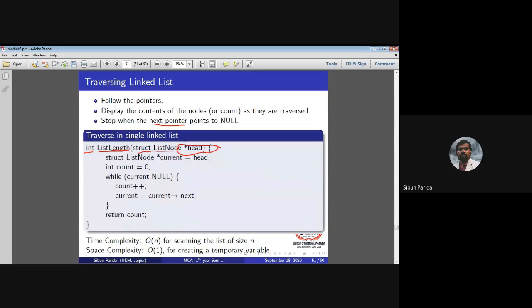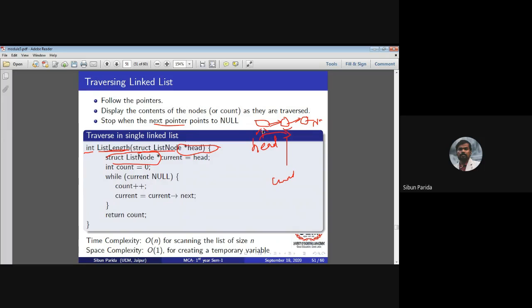Now struct list node star current. Suppose this is my first node, this is my second node, and this is my third node, and this is pointing to null. These are the pointers connecting the nodes. So the first node is pointed to by a pointer called head. Now the current node, so I have to traverse. Its data type is also struct list node star. So struct list node star current equal to head. So this has to be moved from here to here.